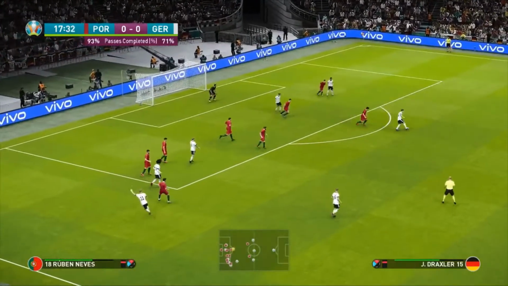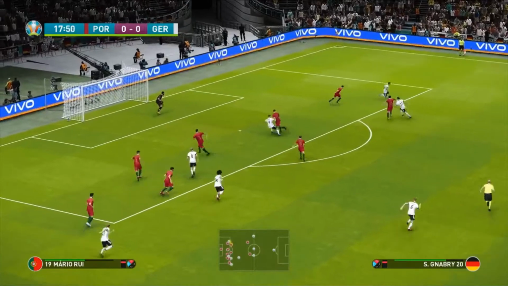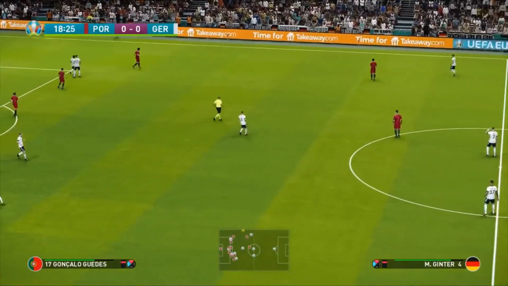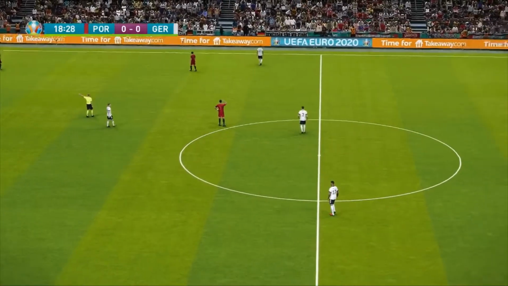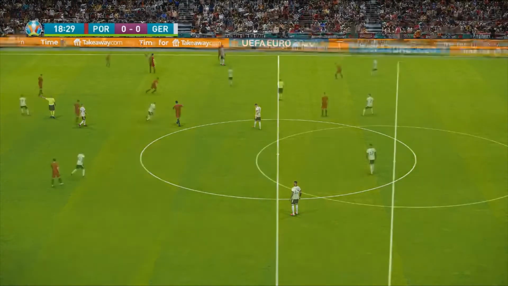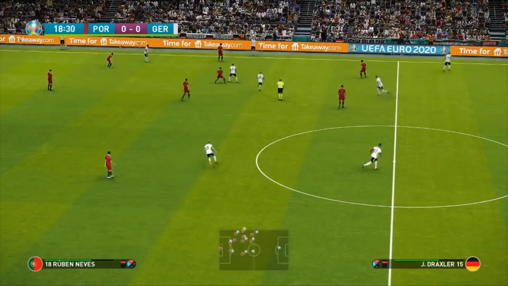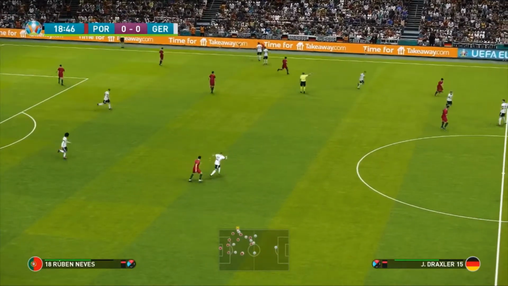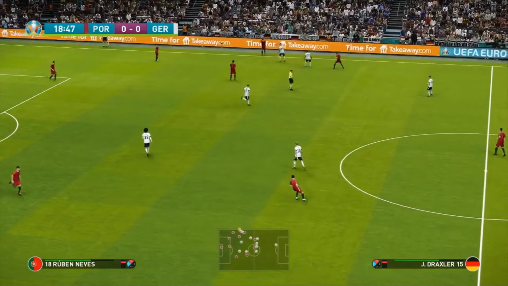Here is Draxler. Into Serge Gnabry. Tries to dink a ball back into Draxler. It's cleared away here. And the Germans have had a pretty good start to this match so far. Portugal with only one opportunity. That Ronaldo chance that went miles wide from the goal. As for Germany, pretty good. And well, that's not a great pass there from Gnabry. And he's going to go out for a Portugal throw-in.